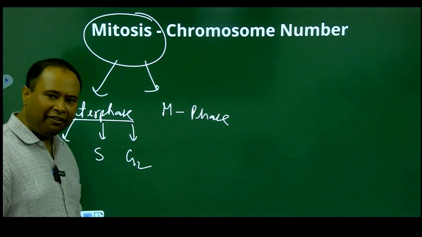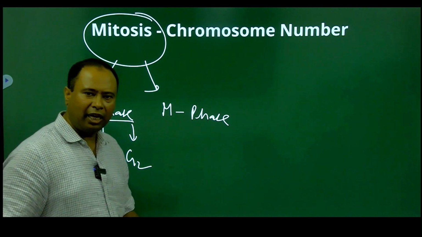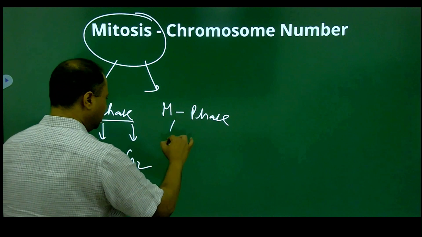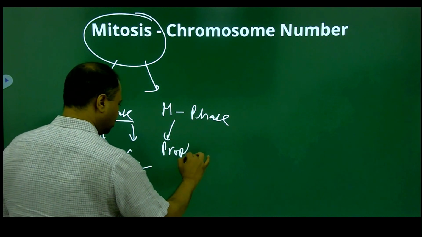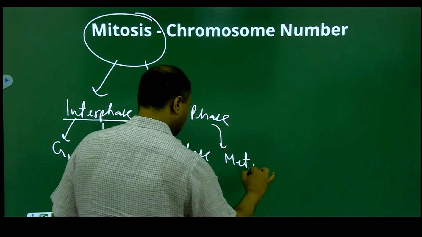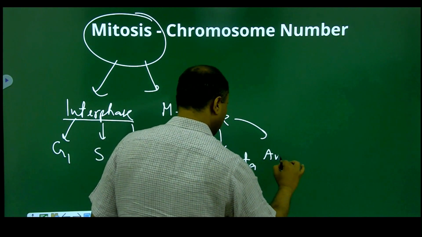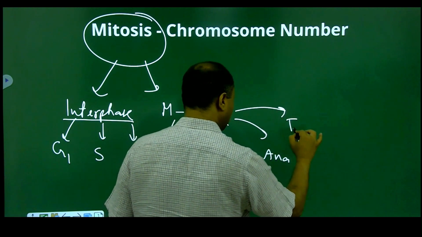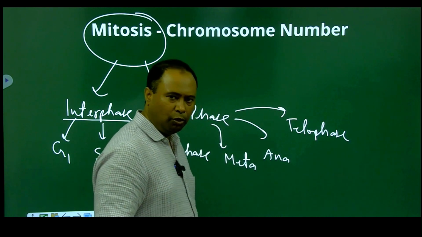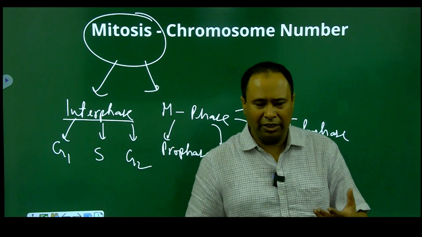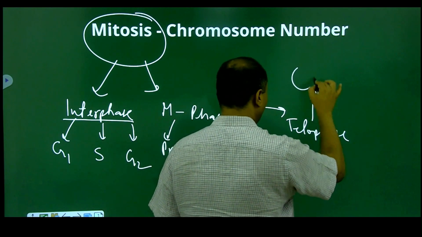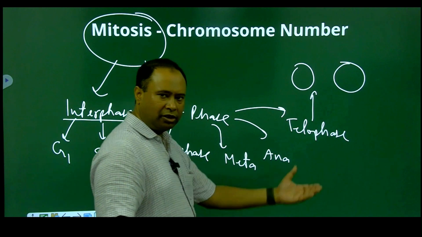When we talk about the M phase, we know it can again be subdivided into 4 different subphases. For example, we have the prophase over here. Similarly, we have the metaphase over here. Similarly, we have the anaphase over here, and we have the telophase over here. By the end of the telophase, karyokinesis is followed by cytokinesis. That means by the end of the telophase, we get two daughter cells. So this is the situation that we have.